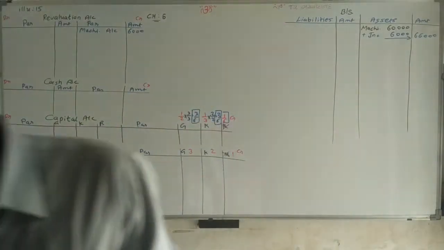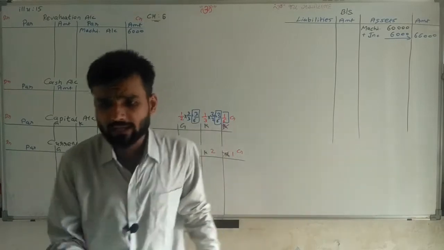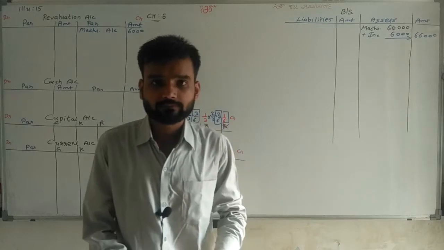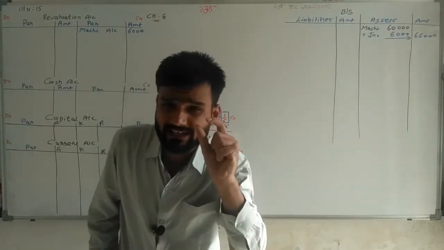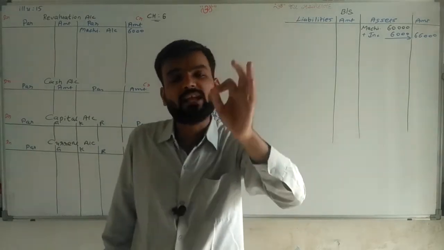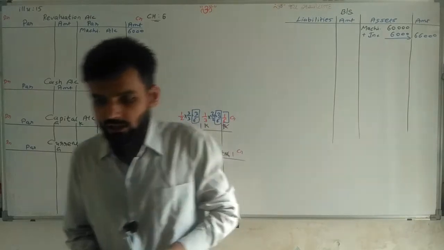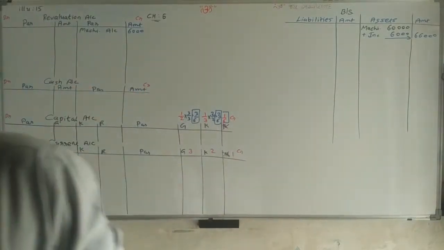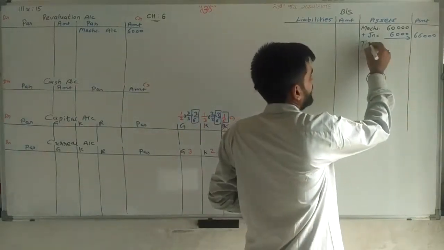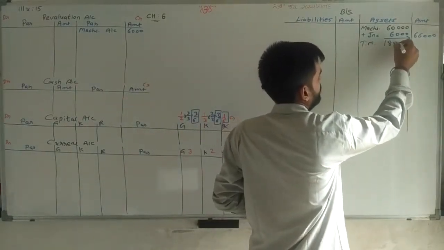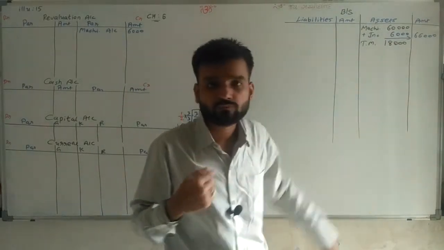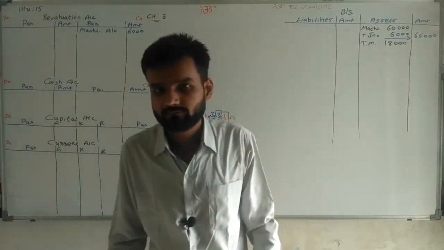Now the second adjustment. The first adjustment is completed. In the second adjustment, the value of trademark is to be reduced up to 40%. Now try to understand: reduced up to 40% means make its value 40%. What is the value of trademark? Trademark 18,000 rupees is given. So first of all I am writing trademark 18,000. We need to make its value 40%.